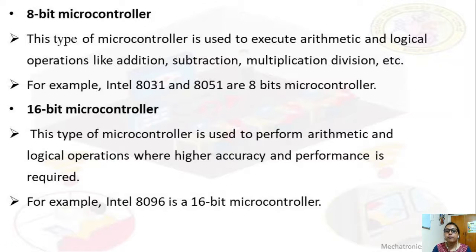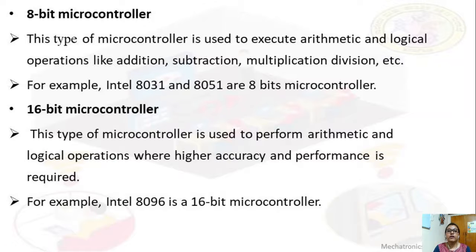In the 8-bit microcontroller, the range was from 00 to FF for a single machine cycle, that is from 0 to 255. 16-bit means 0000 to FFFF, that is from 0 to 65,535. An example of a 16-bit microcontroller is the Intel 8096.